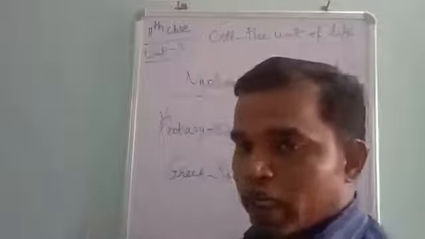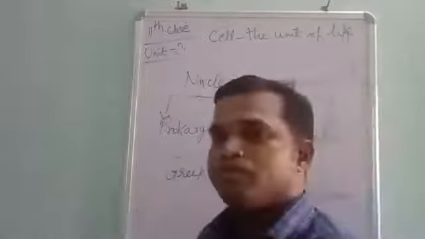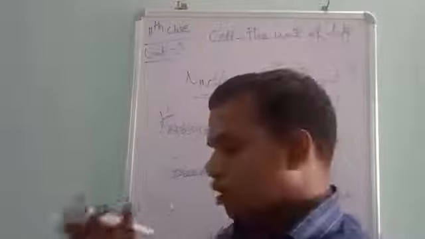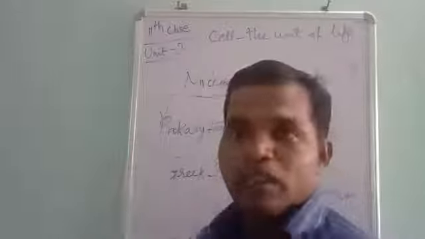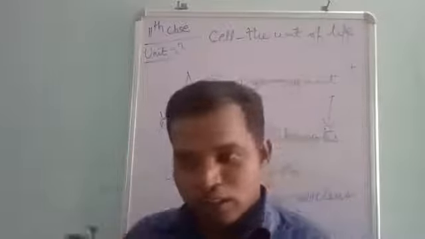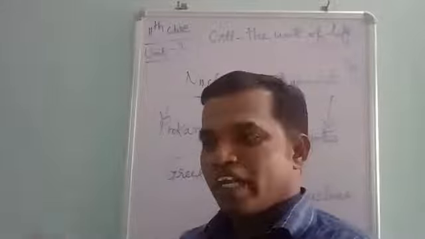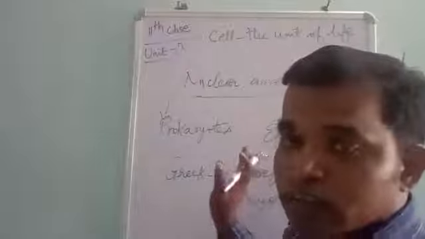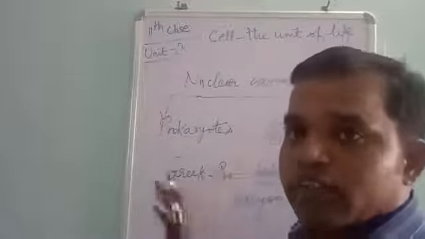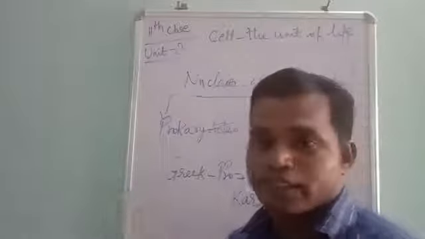So in prokaryotes, the membrane bound organelles are absent. The nucleus will not show a clear nuclear membrane, nucleolus, and nucleoplasm, and the genetic material is undifferentiated. But in the case of eukaryotic cells, they have proper and definite nucleus structures.